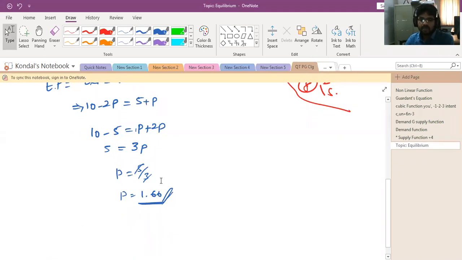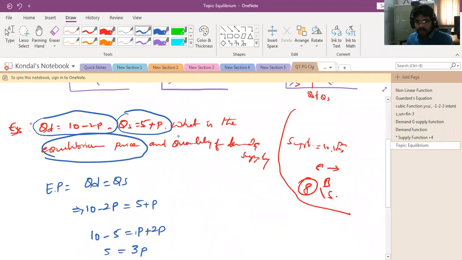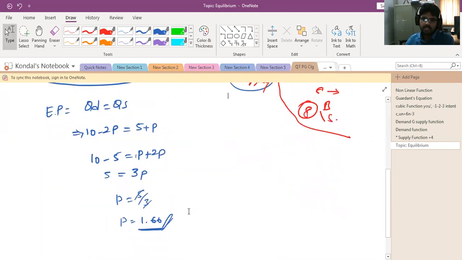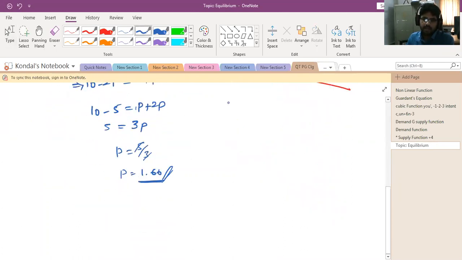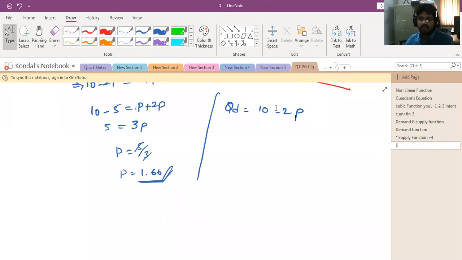Next, they ask what is the quantity demanded and what is the quantity supplied. The quantity demand is equal to 10 minus 2p. The price we got, the p value, is 1.66.